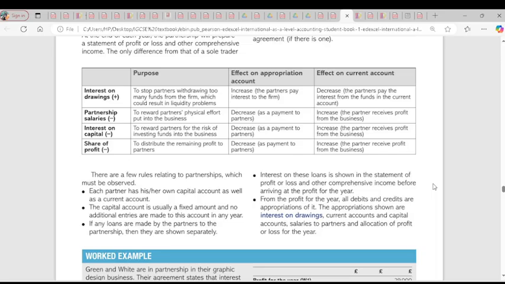Then what is the effect on appropriation account? It decreases because the business has to pay partners from the profit made. You get it? Then the effect on current account. The current account will increase because that individual who has put money into the business will be rewarded for that. Is it clear? So that's the third item in the statement of comprehensive income account.